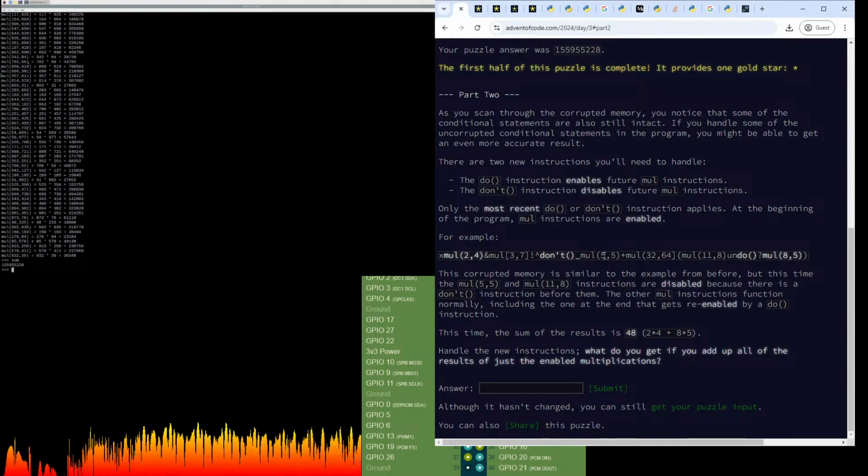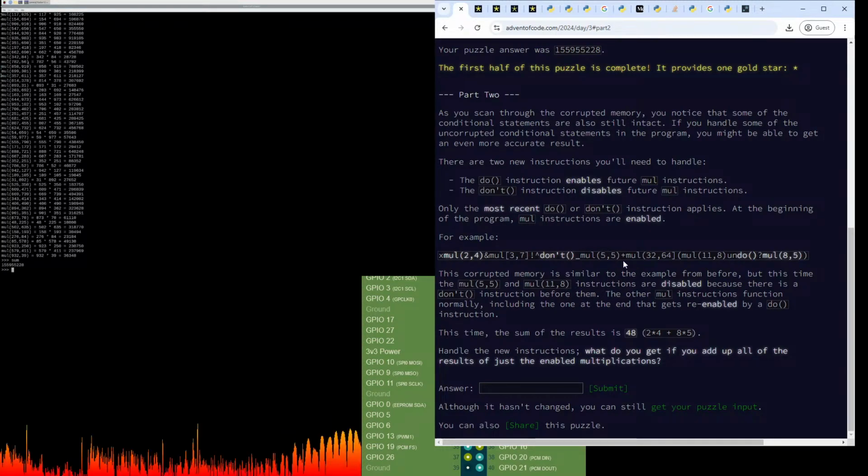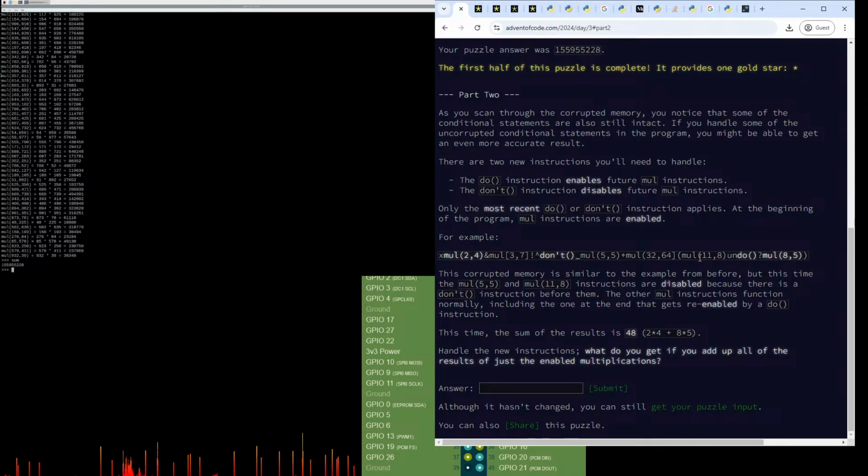Now, if we were trying to deal with nested, like something like nested parentheses, that might be a bit more tricky, but so far they haven't thrown anything like that at us yet.